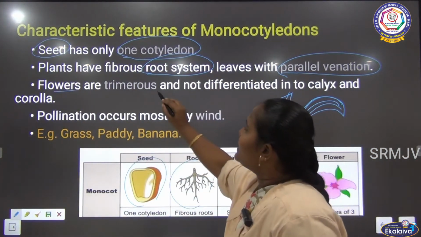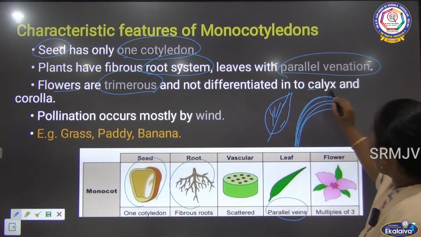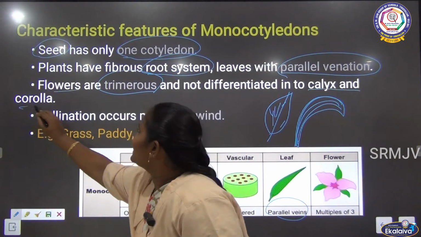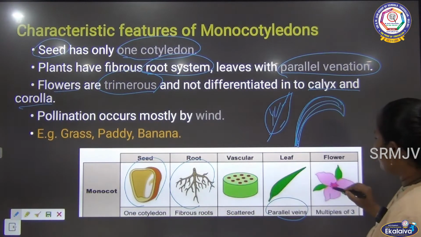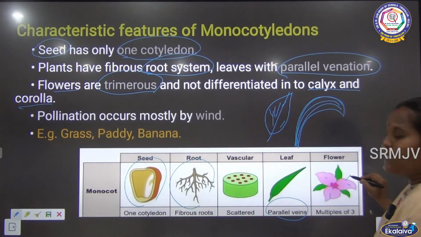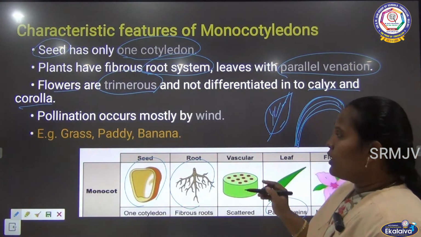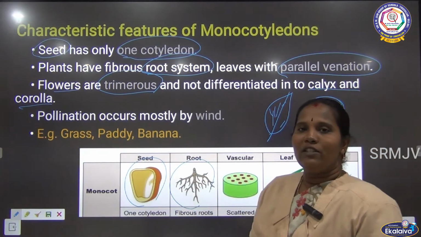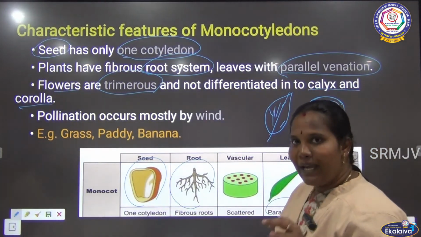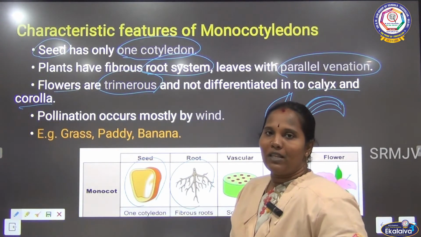The flowers are trimerous. Trimerous means they have calyx and corolla, and the calyx and corollas come in threes. We are saying the petals, calyx and corollas are all present in only three numbers. Okay, pollination. We know that the male part of the sex organs joins with the female part. That is called pollination.